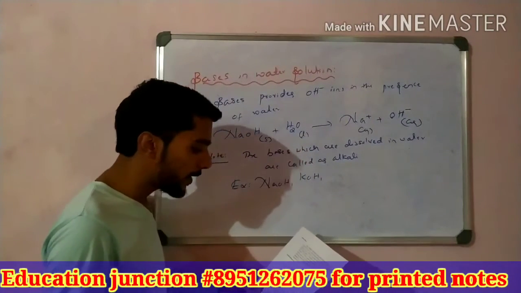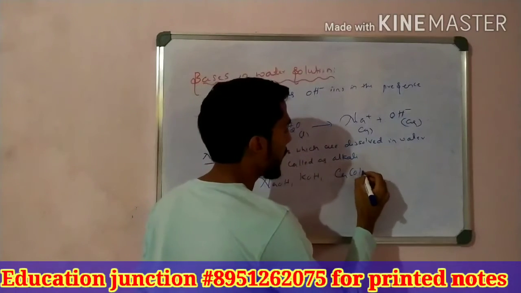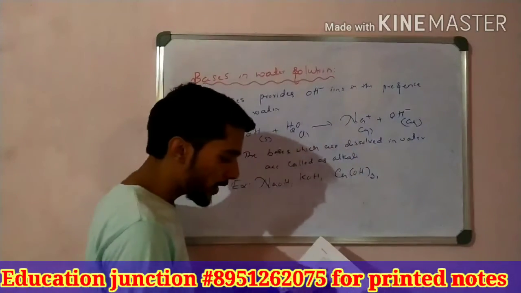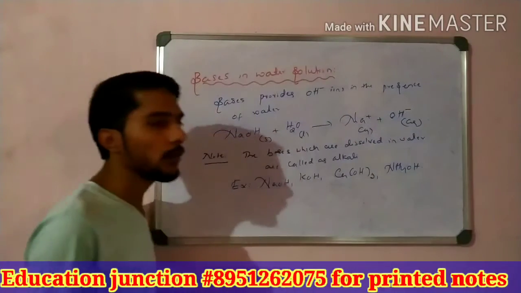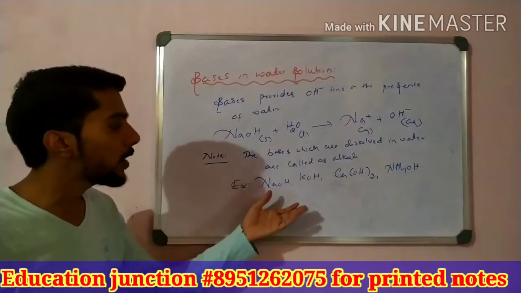Another example is calcium hydroxide, slaked lime, and another is ammonium hydroxide, NH4OH. These are alkalis.